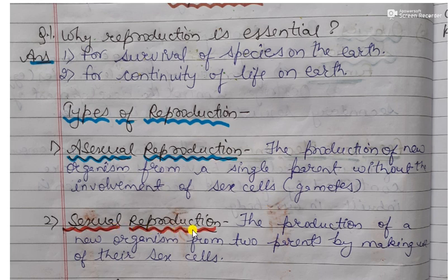Sexual reproduction, on the other hand, involves two parents. One is male and another is female. Thus, the production of new organism from two parents by making use of their sex cells. This process is called sexual reproduction.